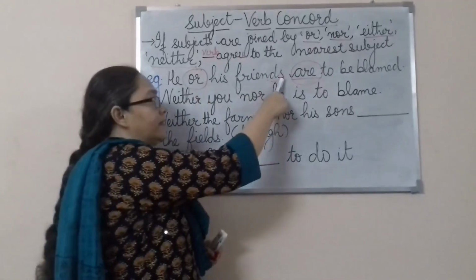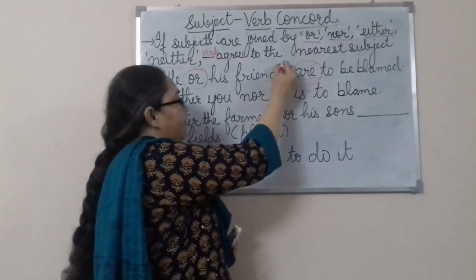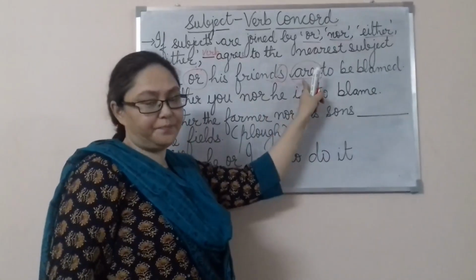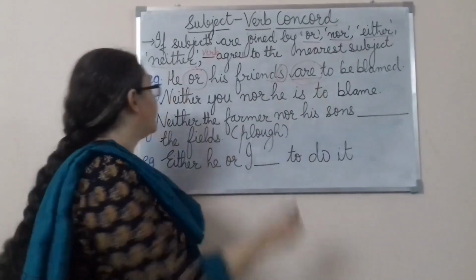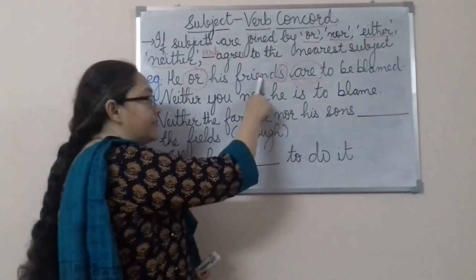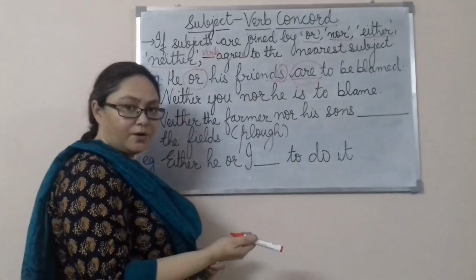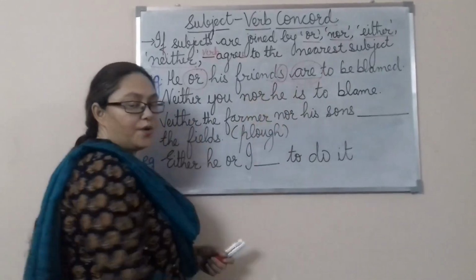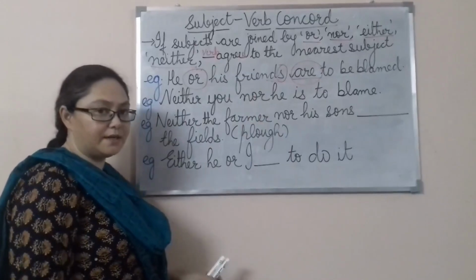And here the nearest subject is plural. That is why we have written are here. If suppose it was he or his friend, instead of friends it would have been friend, then this would have changed into is. I hope this is clear.